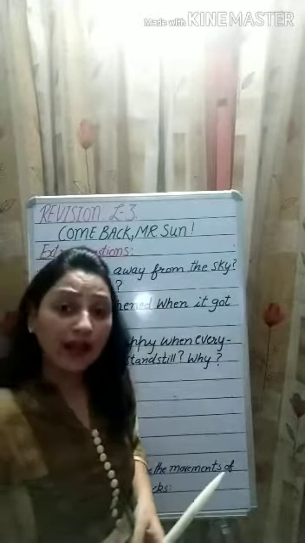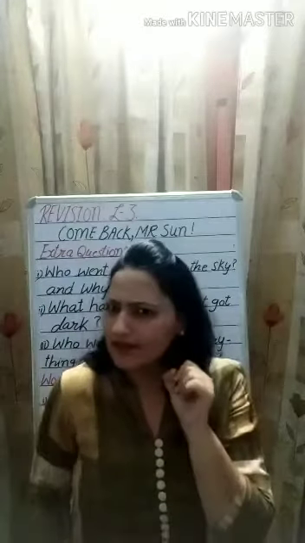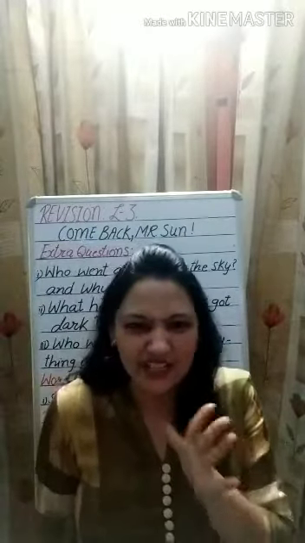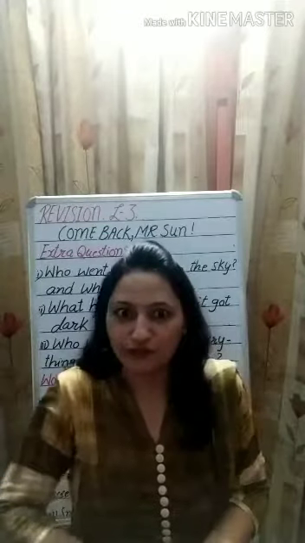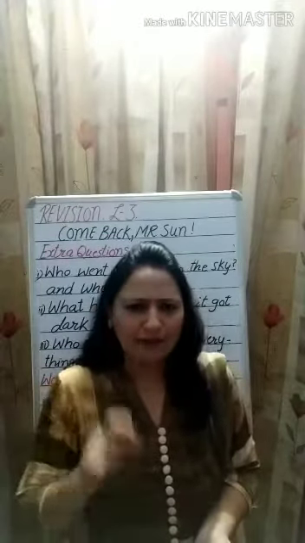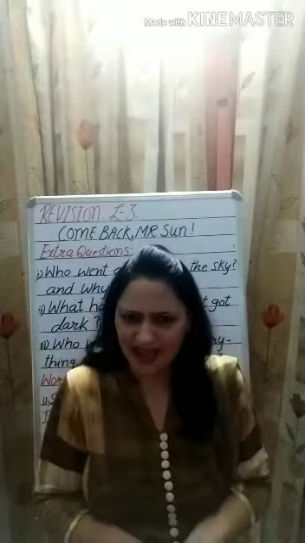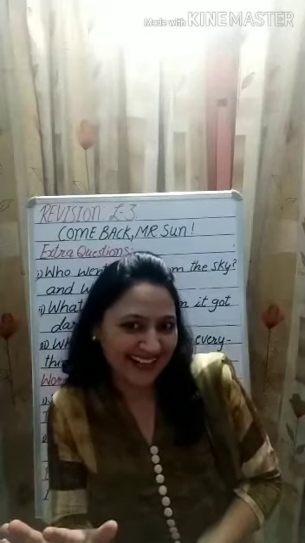Okay. So who was happy when everything came to a standstill, and why? So who was happy? You know the answer. Yes, Mr. Snow was very happy. He was a bad person, you know. And why was he happy? Because his intention was very bad. He wanted to freeze the earth. And one more answer can be given, that he thought that now Mr. Sun would not be able to melt him. Okay. So I hope all the answers are clear to you.